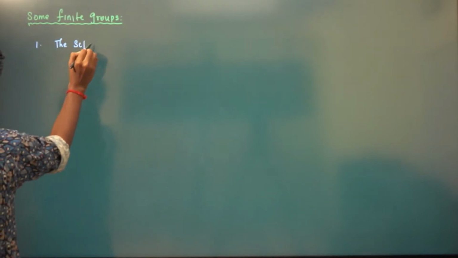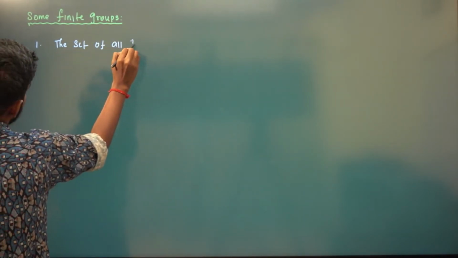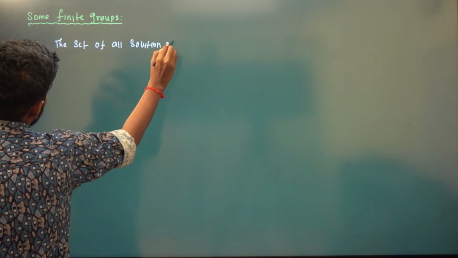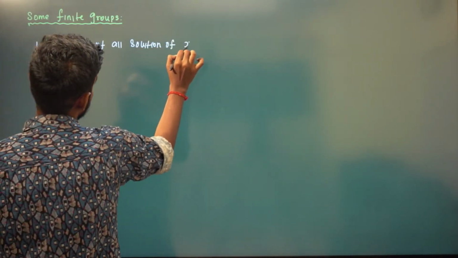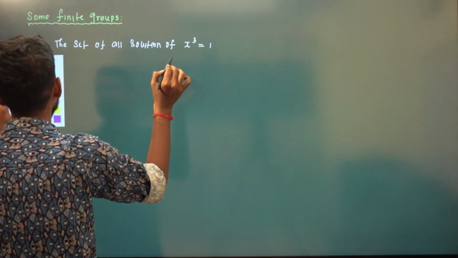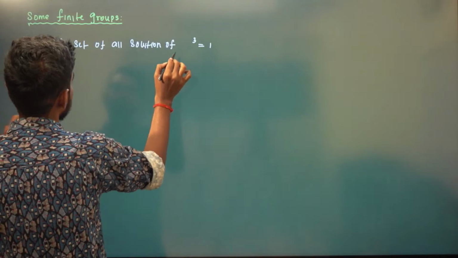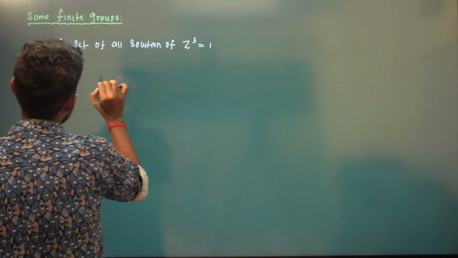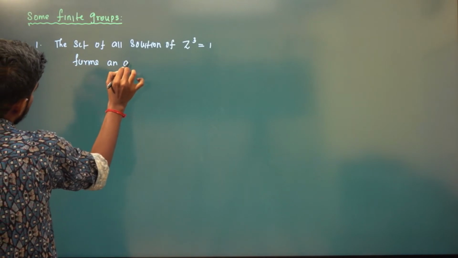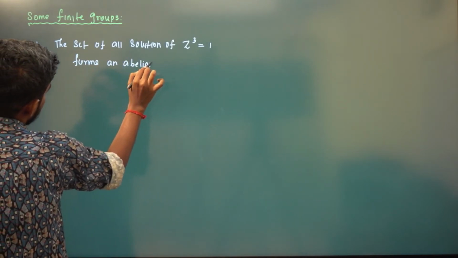The set of all solutions of z cube is equal to 1 forms an abelian group.